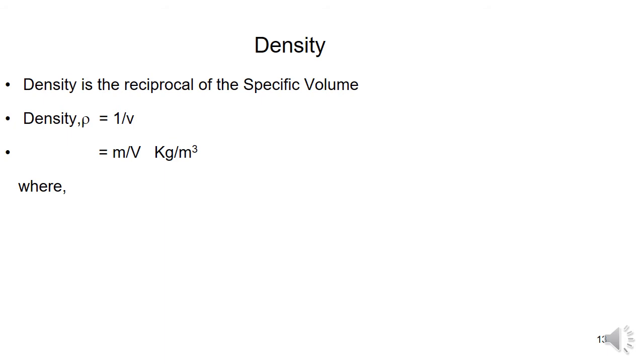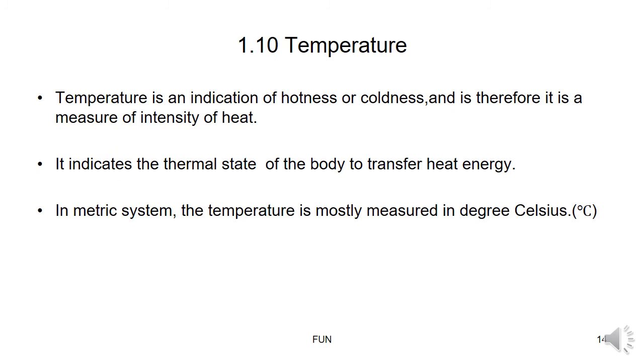The SI unit is kg per meter cube, where m is mass, capital V is volume, and small v is specific volume. So this is about the density.